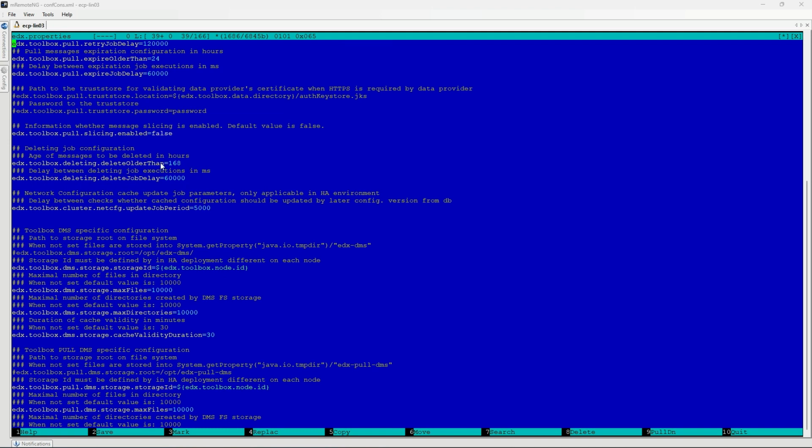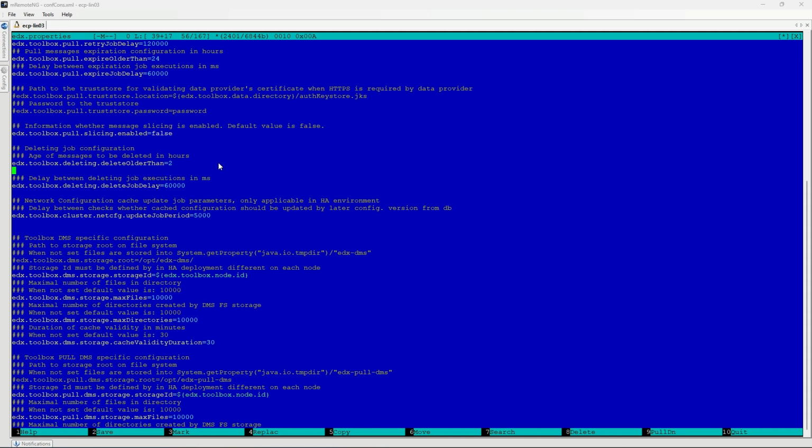Message deleting threshold can be configured by the edx.toolbox.deleting.deleteOlderThan property, which defines a period in hours after which messages older than this value are deleted from the database. Default value of this property is 168 hours.